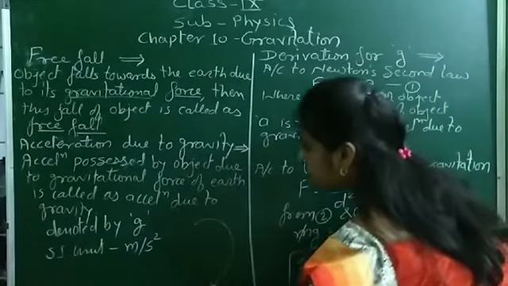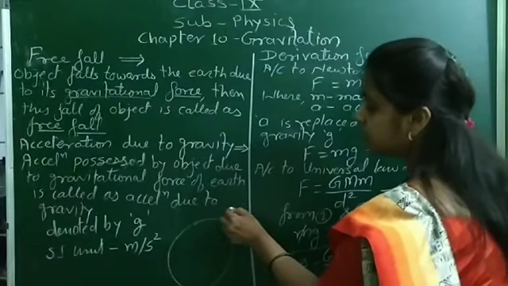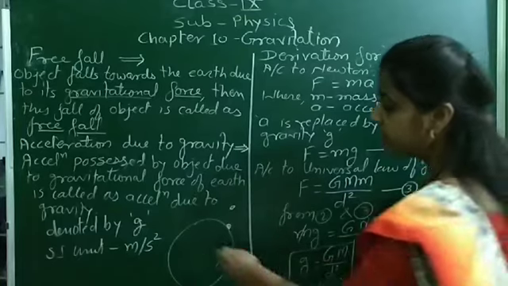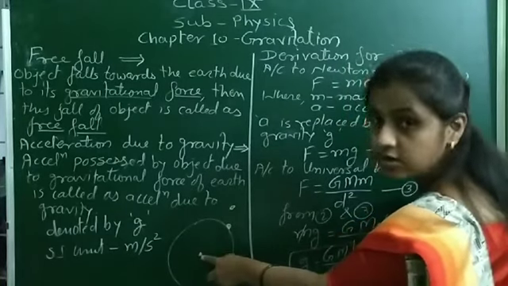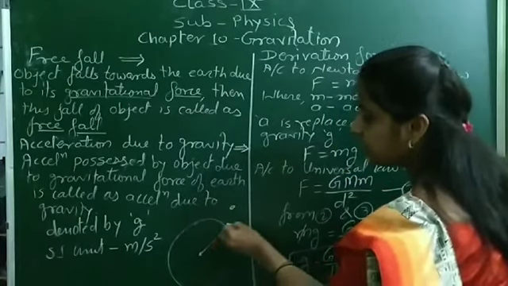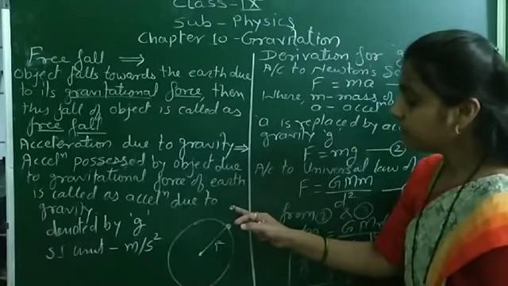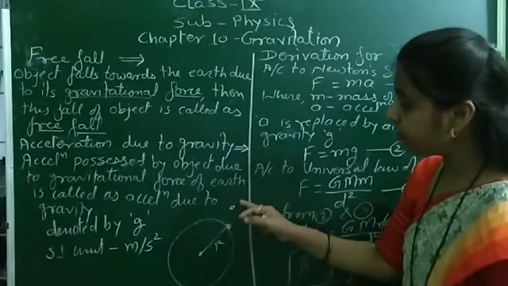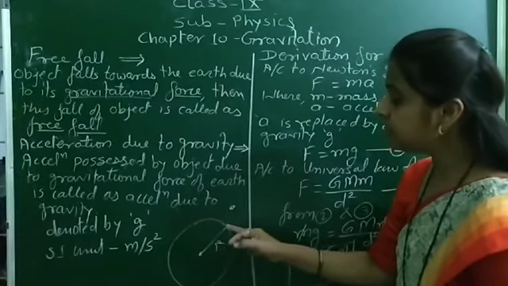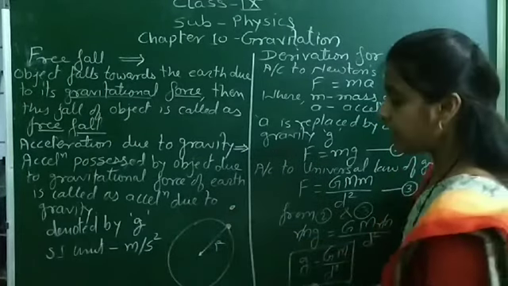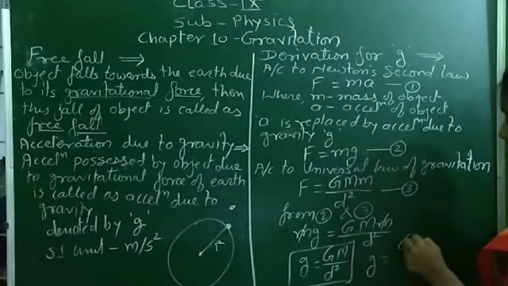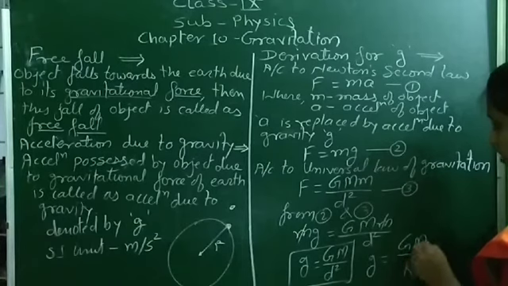So when an object is near the earth or on the earth, the force is exerted from the center of the earth, and the distance between the earth and the object is nothing but the radius. Or if the object is away from the earth, but that distance is negligible, it is considered as the radius of the earth, and therefore d is replaced by r, and g is equal to G M upon r square.